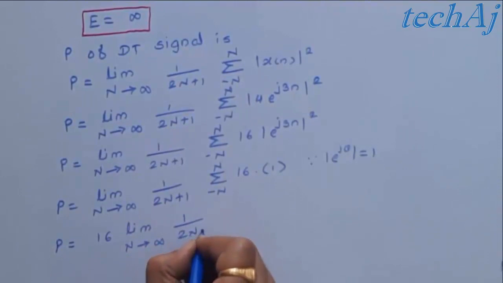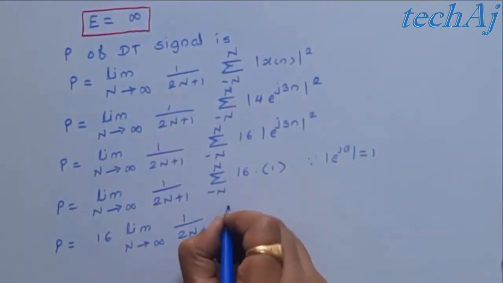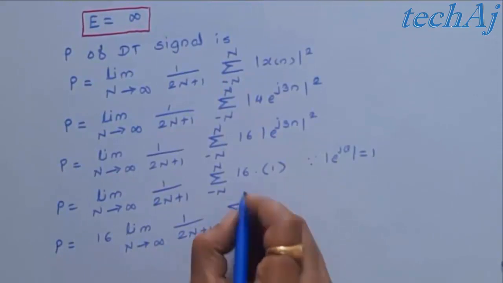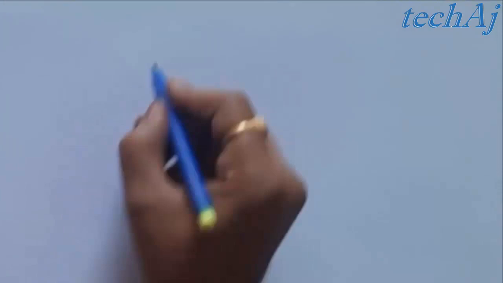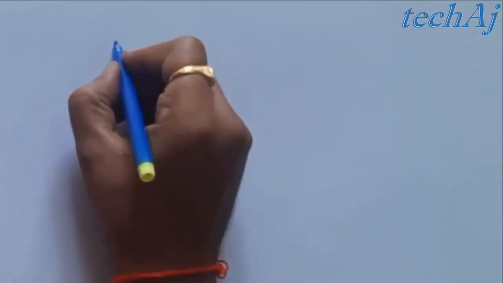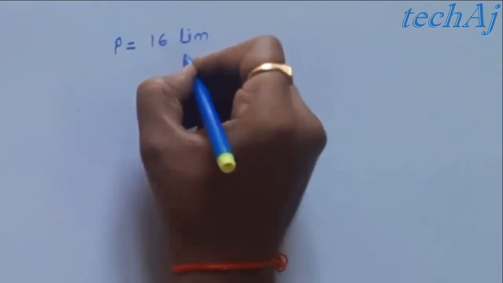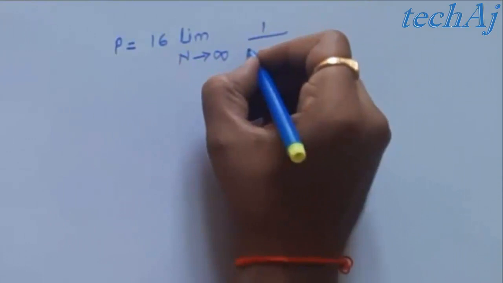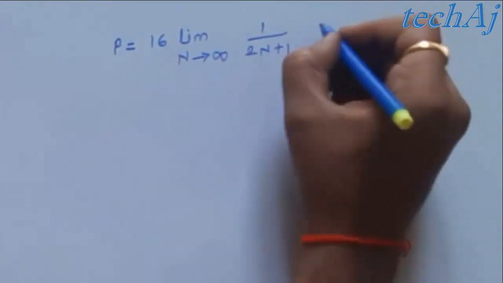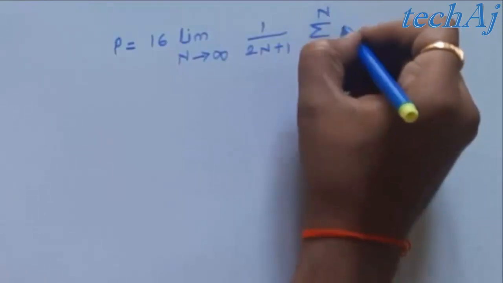Our summation term will be from minus n to plus n, and the remaining term is 1. Power P is 16 times limit n tends to infinity 1 upon 2n plus 1, summation from minus n to plus n of 1.